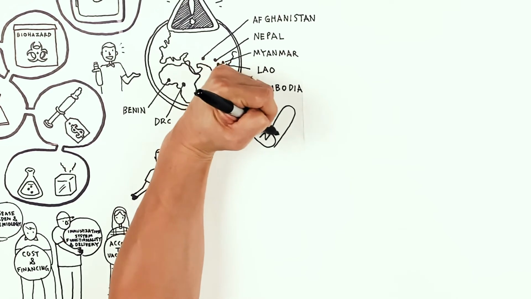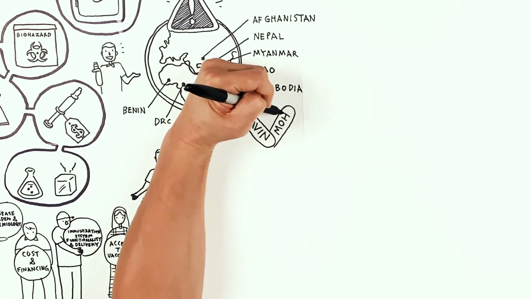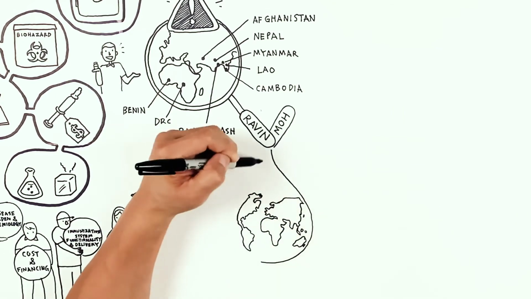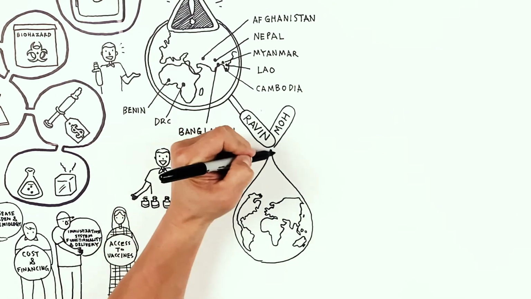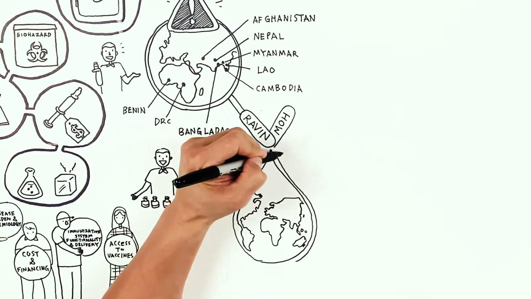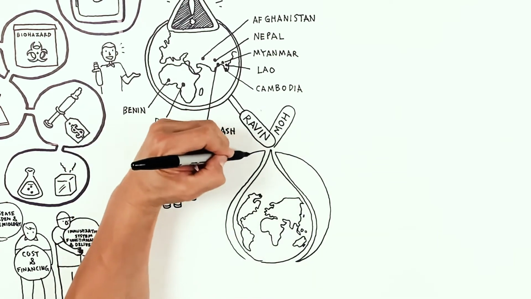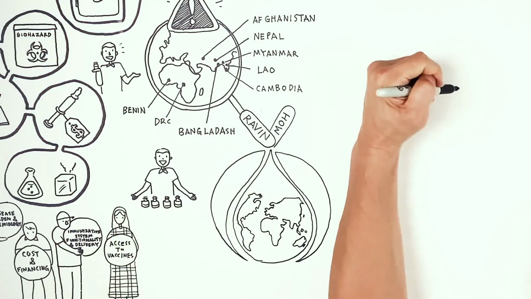RAVIN complemented the efforts of the Ministries of Health and key partners in each country to facilitate the decision, planning, and introduction processes for the rotavirus vaccine introduction. This included supporting the countries in developing their vaccine introduction grants to Gavi.